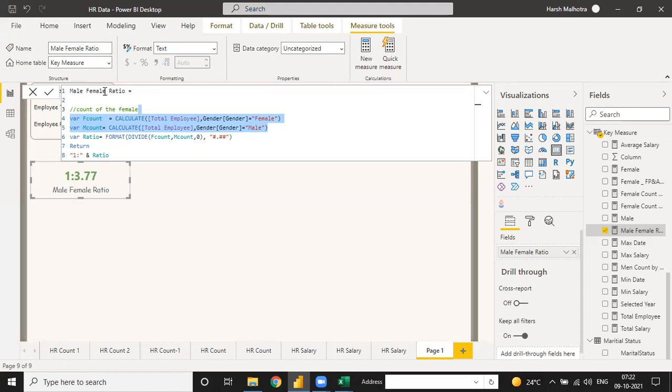If you use female is to male ratio, then you can use 1 for female and this one is for male. It means male count is above and female count is down. Then you can use the same function. The only thing is creating a variable for this, because without variable you cannot do. Alternatively, you have to calculate two measures for this, like female employee and male employee. These two functions you can use, a better way.